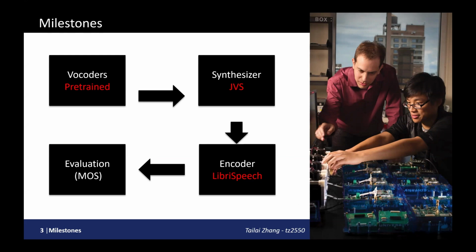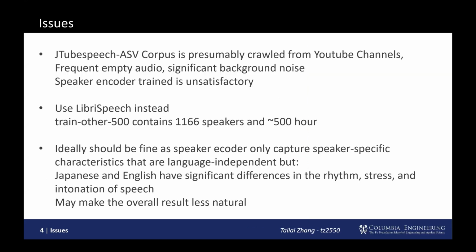This slide shows the workflow chart. We first obtain a pre-trained vocoder, and then we train the synthesizer using the JVS dataset as planned. And lastly, we train the speaker encoder using the LibriSpeech dataset instead of the JTube speech corpus we initially planned.